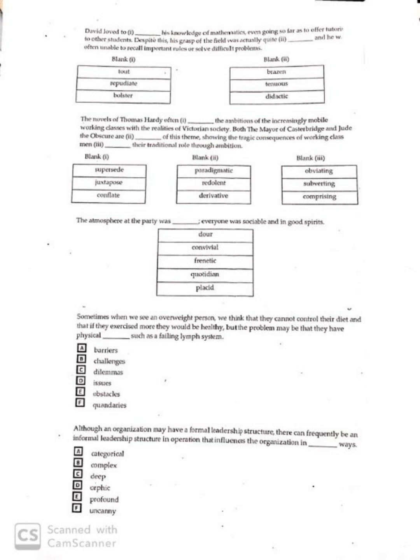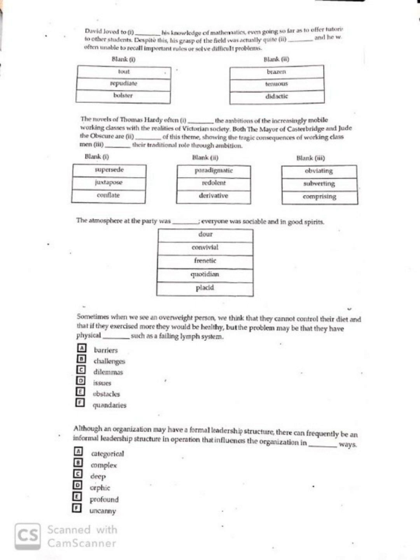The atmosphere at the party was dash, everyone was sociable and in good spirits. The answer is obvious. Take a pause. The answer is convivial. The next one, these are sentence equivalents. You got to pick two words. Now let's look at the words below. Barriers, challenges, dilemma. You can't decide. Issue, obstacle. Quandary means a dilemma. Quandaries are situations where you cannot decide. So it's the synonym for dilemma. So that must be the answer anyway.